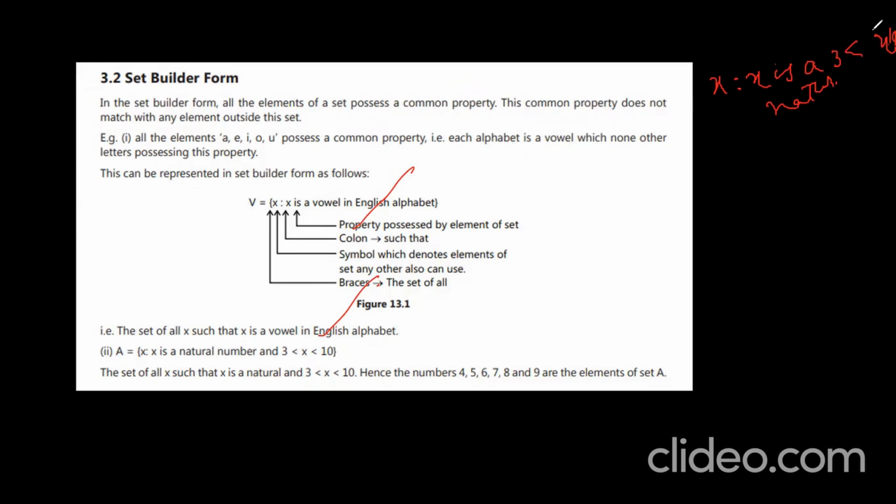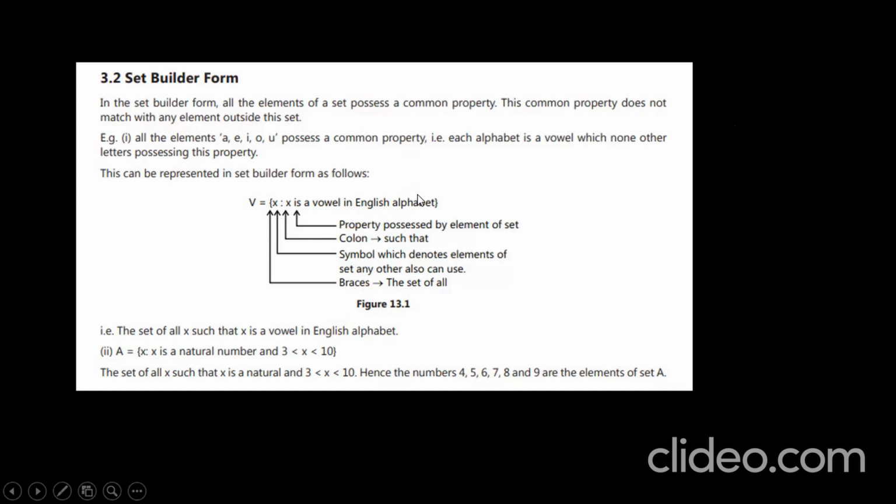Hence what numbers are you getting between 3 and 10? 4, 5, 6, 7, 8 and 9. Understand? So this is the set builder form. Set builder form is particularly a generalized form, where we mention things by taking a variable. So there are two types of representation: one is roster form, the other is set builder form. Got it? Yes. Next.